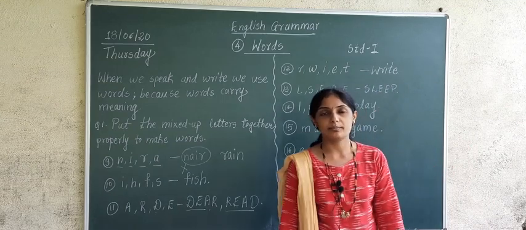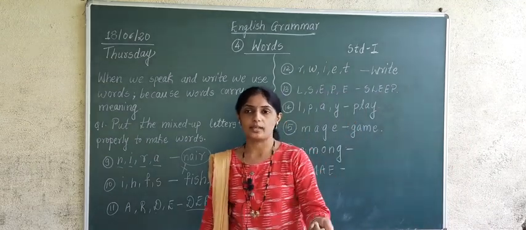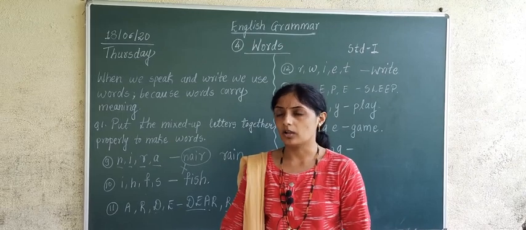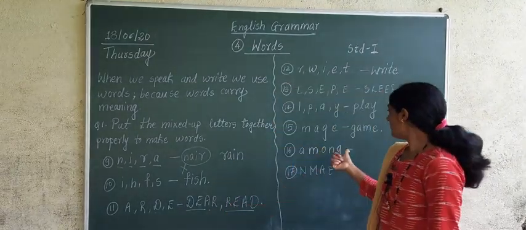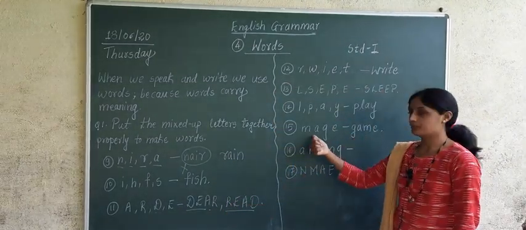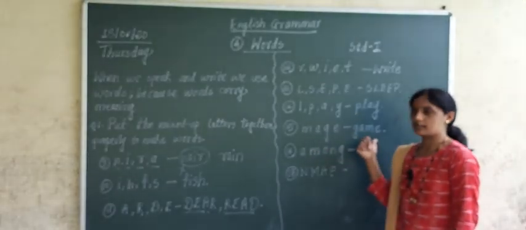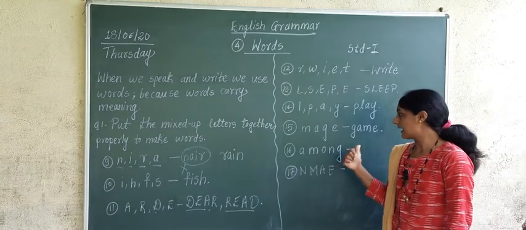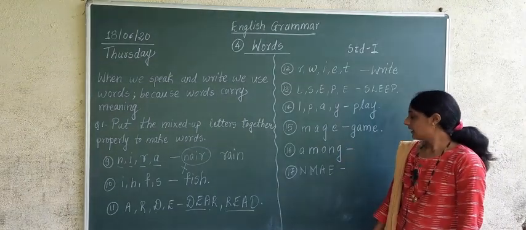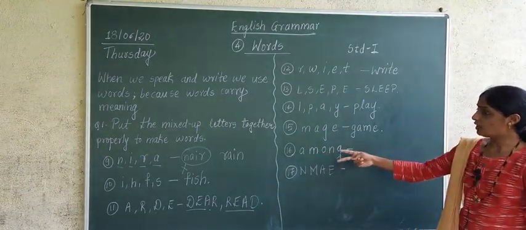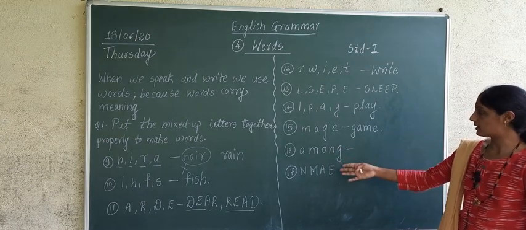Then you will immediately say, ma'am, I like to play Kho-Kho, I like to play cricket, I like to play volleyball. Correct? So which word have we made from these letters? From 4 letters we have made a word, that is G-A-M-E, game. Correct? Now 3 examples which are not there in the book, I have added.